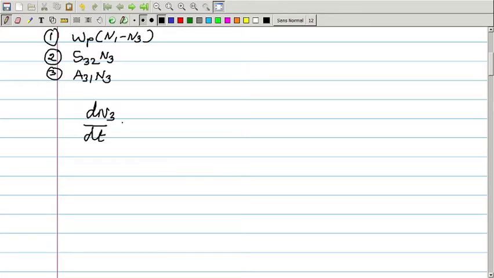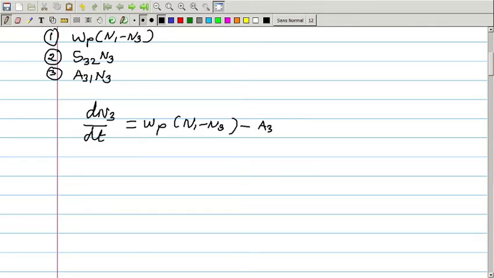So, dN3 by dt is equal to Wp into N1 minus N3. We write it positive because the number is increasing. The two other components are decreasing, right. The atoms that fall from E3 to levels E2 and E1 mean the number is decreasing, therefore we put a minus sign.